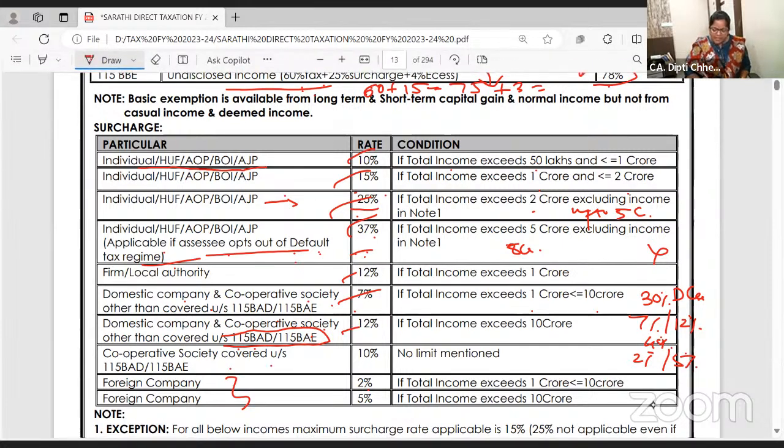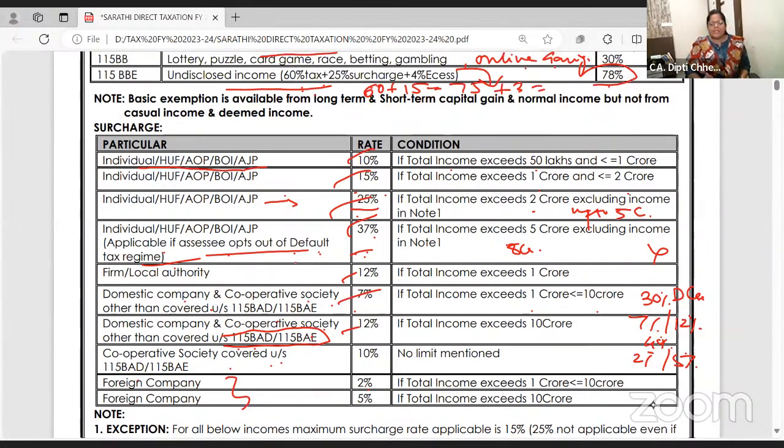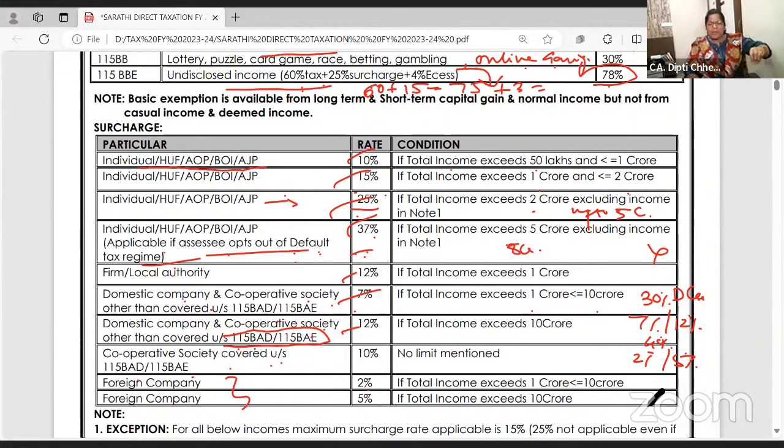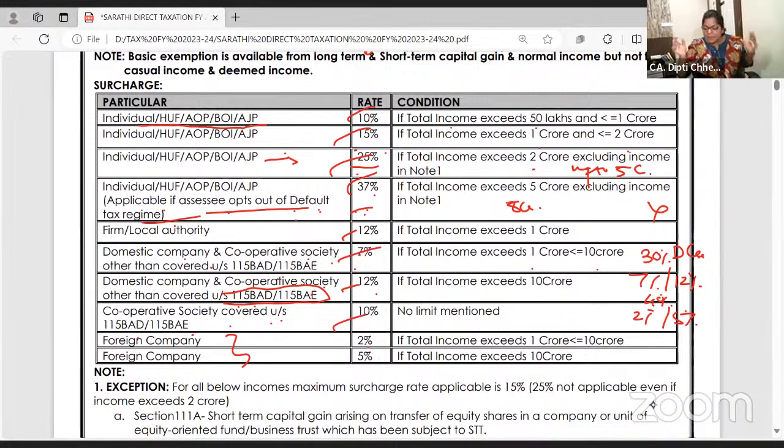And cooperative societies which are covered under 115BAD. Now this is not there in the inter syllabus. Final में है. These cooperative societies are involved in manufacturing activities and all, and they pay 22% tax rate and all. For them, surcharge rate is not 7 and 12%, it's 10%. I know if you are doing it for the first time, it will take time. But as I told you, this is a revision lecture, disclaimer, this is not a practice batch. You should take coaching once and then watch these revision videos.